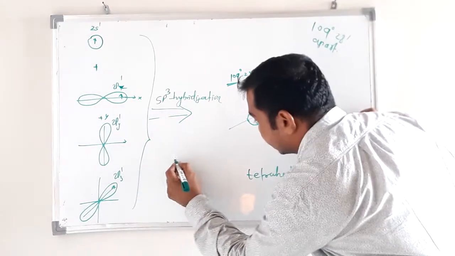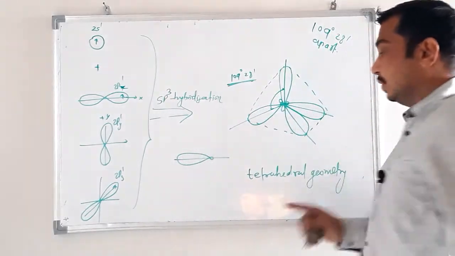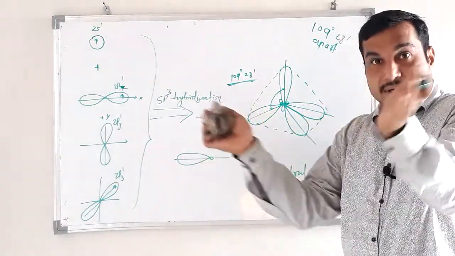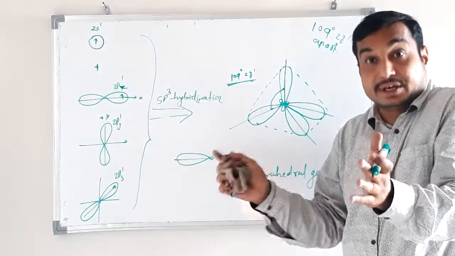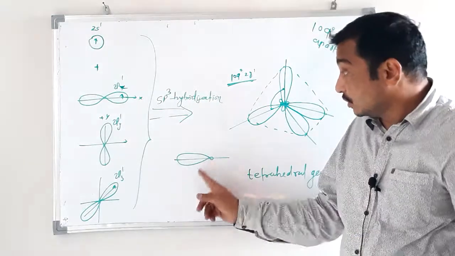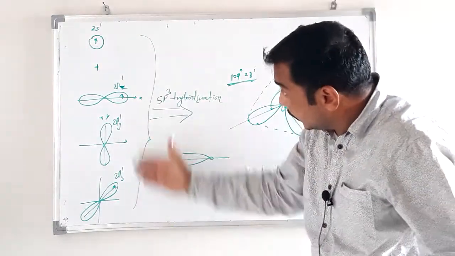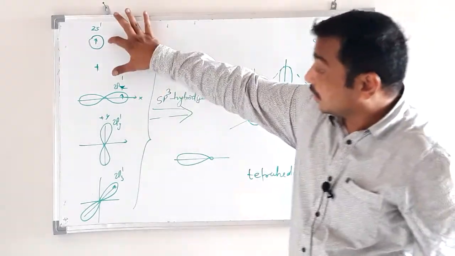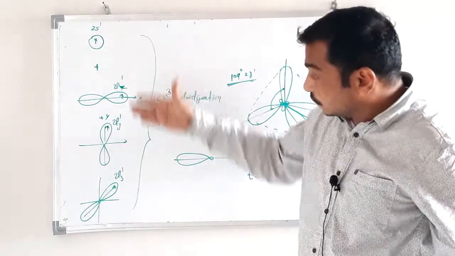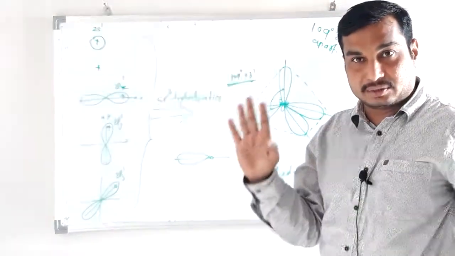Shape is like this. After hybridization the shape will be like this, and these 4 orbitals will have their orientation toward the 4 corners of a regular tetrahedron. Okay, so this is called hybridization. Now in these orbitals, how many electrons are there? 1, 2, 3 and 4. All these 4 orbitals have a single electron, meaning the total number of electrons is 4.